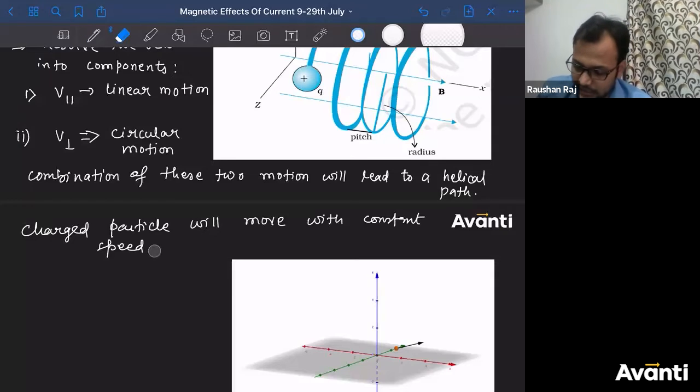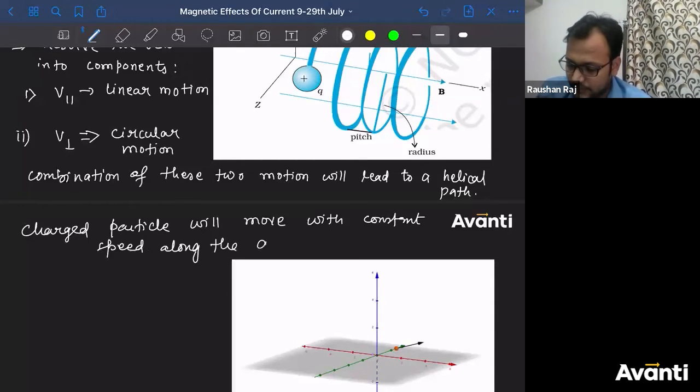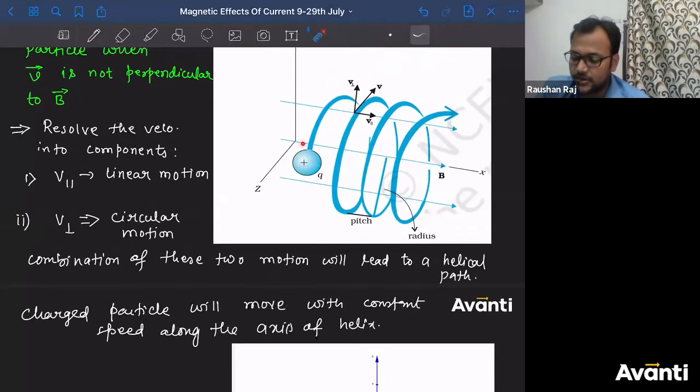Constant speed along the axis of the helix. Theek hai? So along the axis of the helix, what will be the speed? It will be constant because this component will not change. So along the axis of the helix, the velocity component is not going to change.